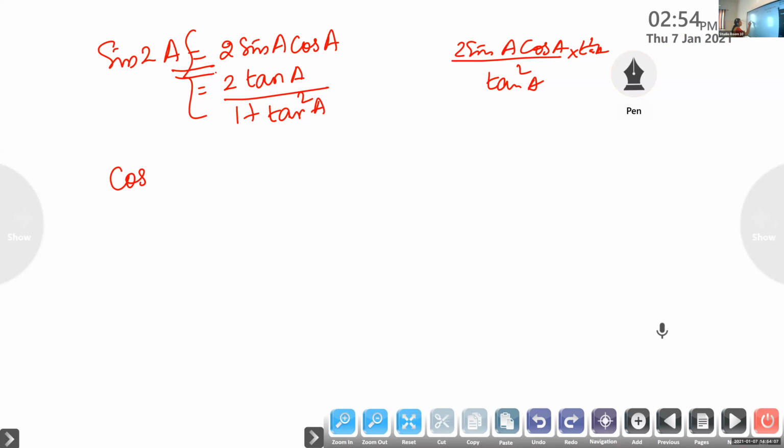What about cos 2A? What are the formulas you have learned for cos 2A?